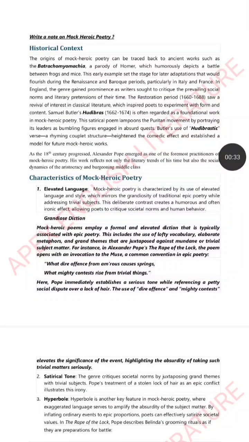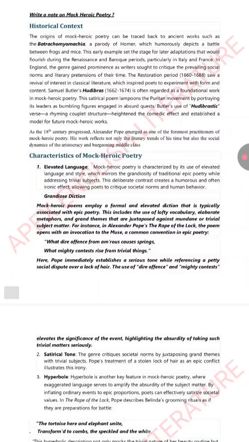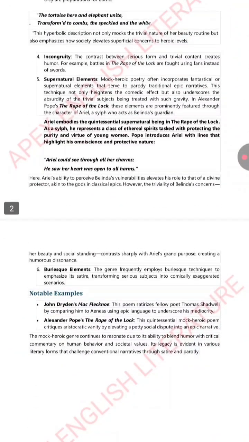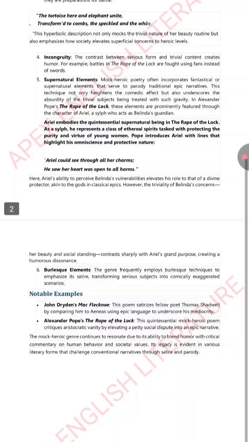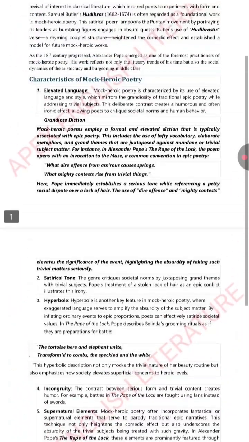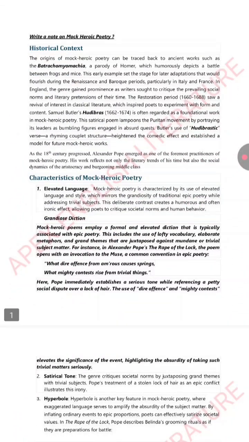Then we have discussed mock heroic poetry: what mock heroic poetry is, what its origins are, and its characteristics. We have also given notable examples like Alexander Pope's The Rape of the Lock and John Dryden's Macflecknoe, which fall under this category of mock heroic poetry.